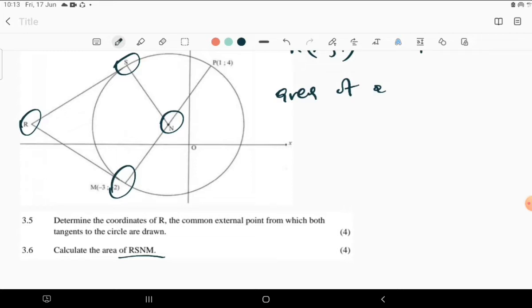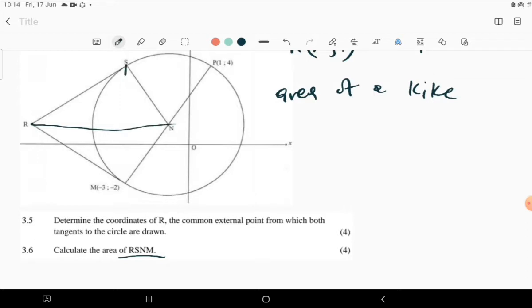What is the area of a kite? If you know the lengths of the diagonals, the area of the kite is half the product of its diagonals, which means half times SM times RN. So if you know the length of SM and the length of RN, you can always find the area of that kite, and that's it.